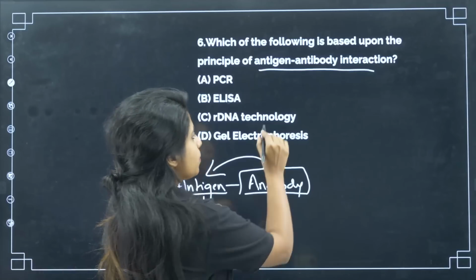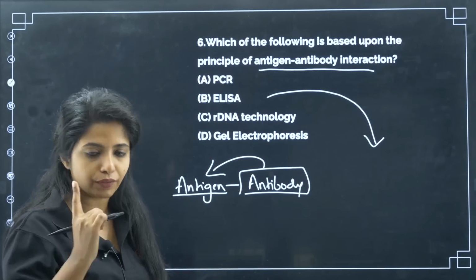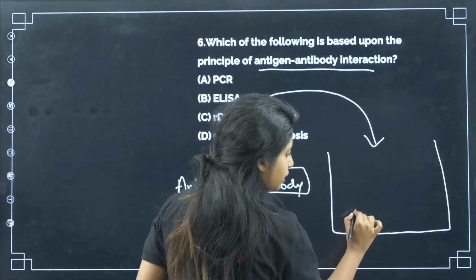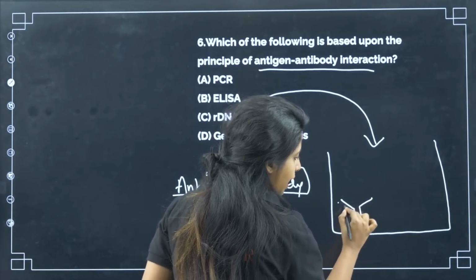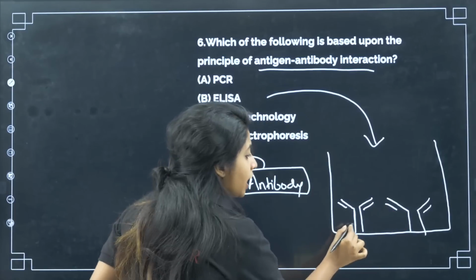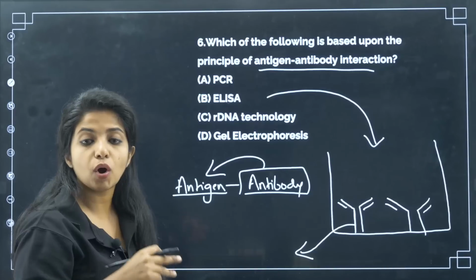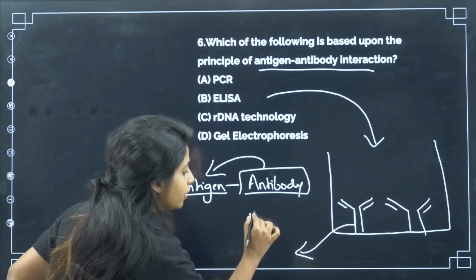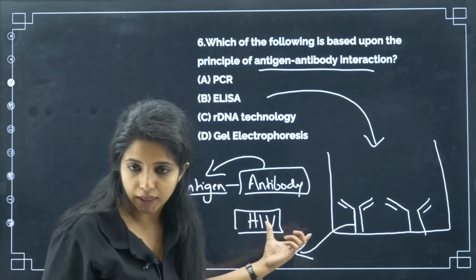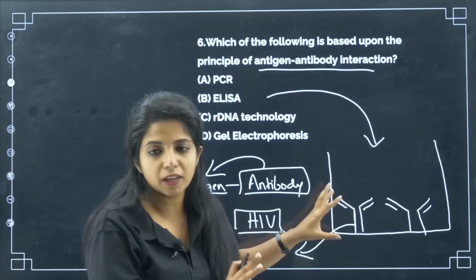So, if you talk about ELISA, this is the one. I'll tell you why, so that you remember it forever. Now, you have different types of ELISA, my dear children. One type is where you put out the antibodies like this. You already know that these are the antibodies released in the body of people who are infected with HIV. So I synthetically made these antibodies and I have kept them over there.